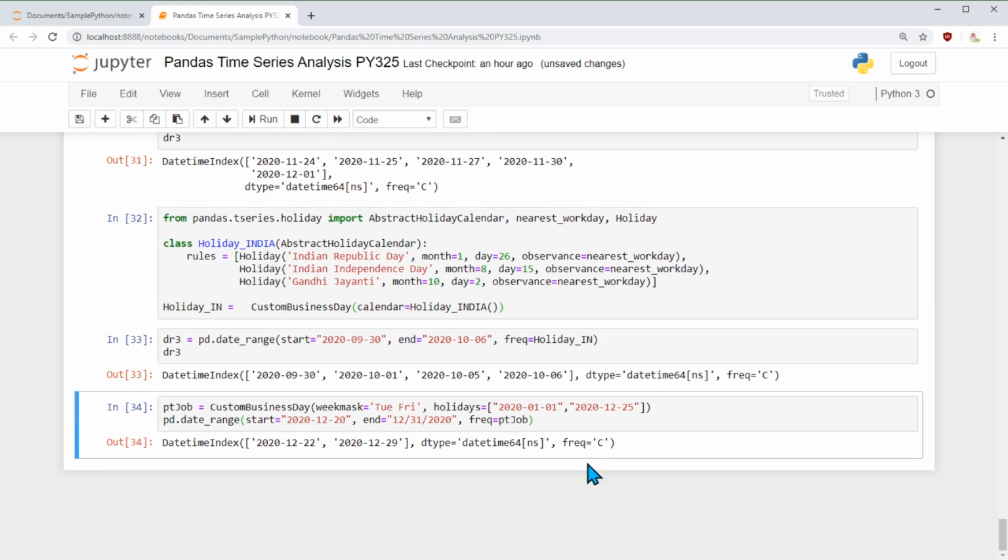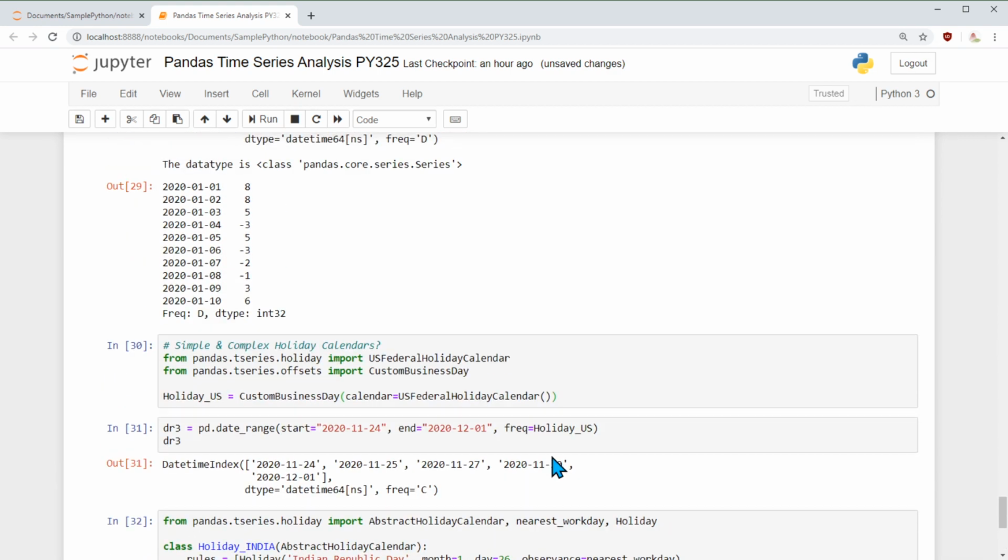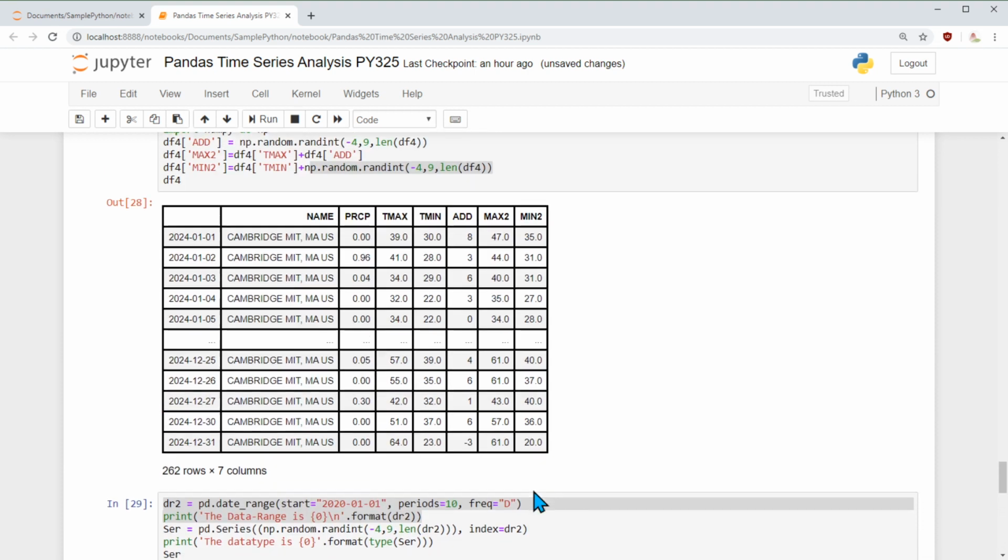So if you notice here, I have 22nd and then 29. By this we are able to skip all other days other than Tuesdays and Fridays, and the 25th also. Since he is working part time only 2 days and this range is almost 10 or 11 days, because of these two conditions he has to go to work only on 2 days. So I think pretty much with this we have discussed time series analysis in a good amount of detail.